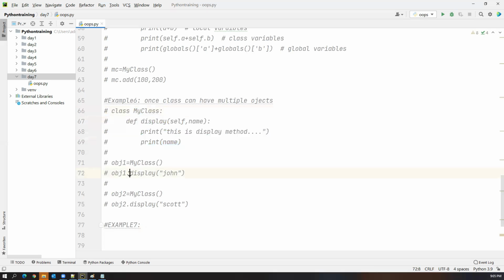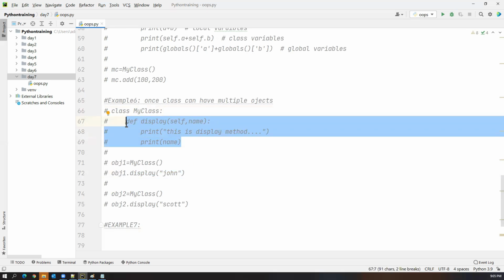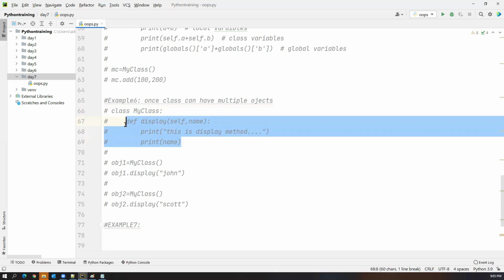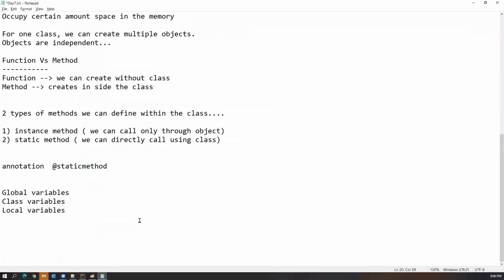So through the object, I call this method explicitly, and then only this method executes. But I want to execute something without calling the method. So I will create a method like this inside the class, but that method executes directly without calling it, and which is basically called a constructor. So here we need to understand the difference between a method and a constructor.